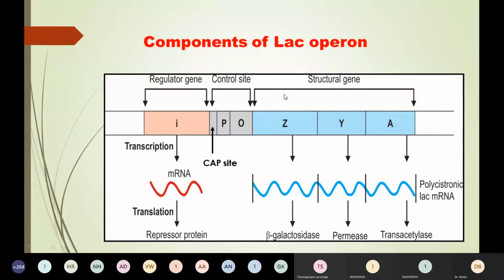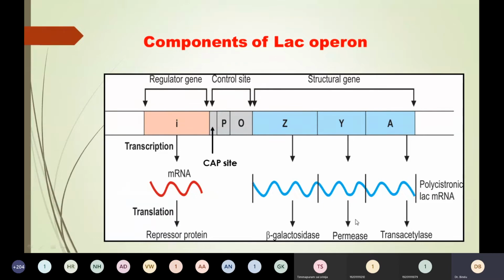Secondly, when is this structural gene not expressed? It is silenced when the repressor protein goes and binds to the operator site, number one, and the CAP site is empty, that is, CRP does not bind. If these two happen, then RNAP cannot bind to the promoter site. As a result, there is no transcription. So the structural genes are not transcribed to mRNA and not translated to these enzymes. Is it clear? So, two things.